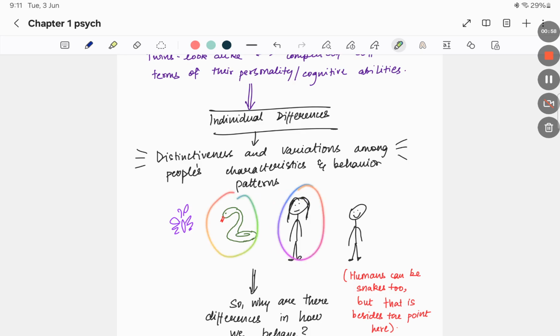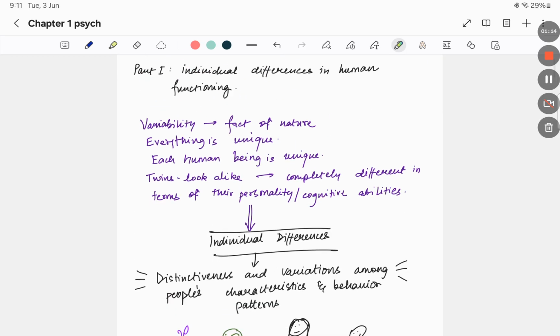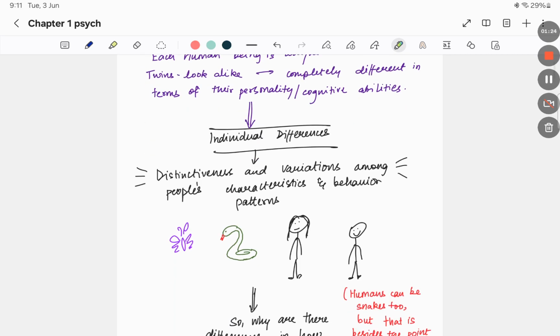Snakes and humans are also very different, although some humans can turn out to be snakes too, but that is besides the point here. Even amongst human beings, all of us are very different from each other in terms of our physical characteristics, in terms of our psychological characteristics. So let's take the example of twins. Even though they might physically look the same, they are completely different in terms of their personality and cognitive abilities. So all these differences amongst people, amongst animals, brings us to the topic of individual differences.